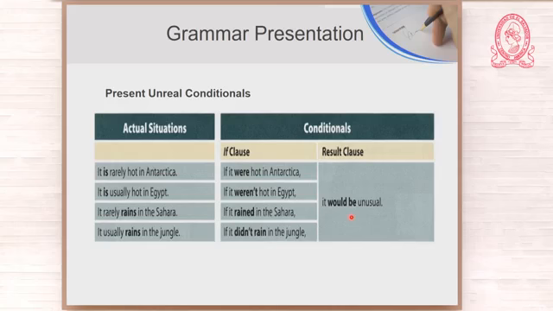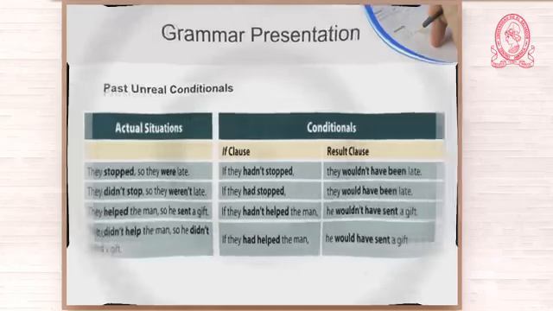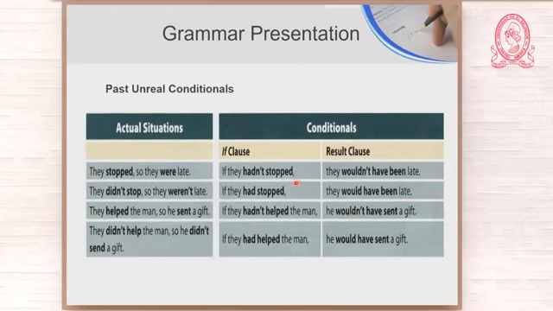Now let us continue with past unreal conditionals. Remember that we are talking about things that happened in the past. What was the actual situation? And here you have the conditionals. Let us look at the first real situation. They stopped. So, what happened?